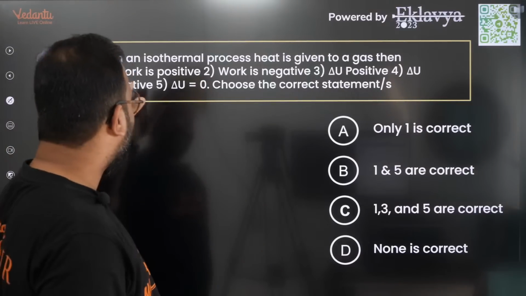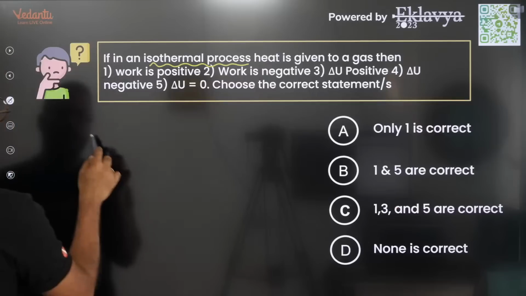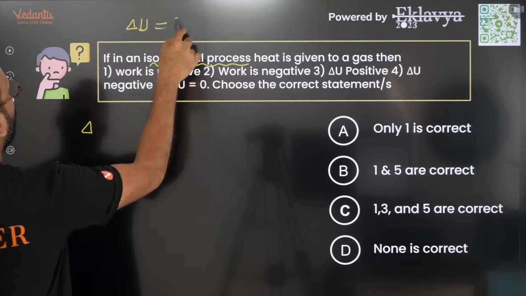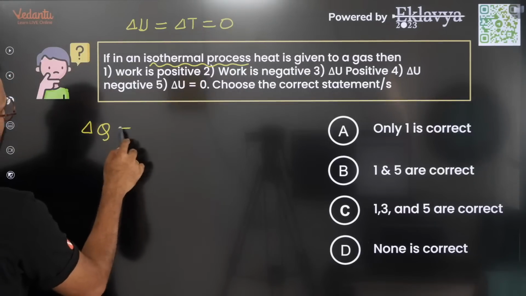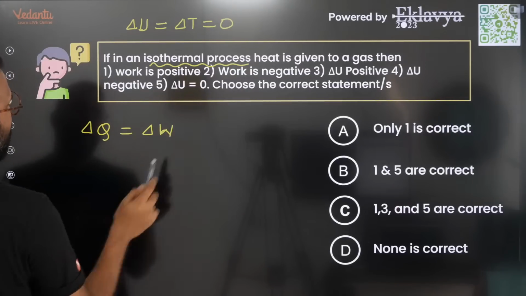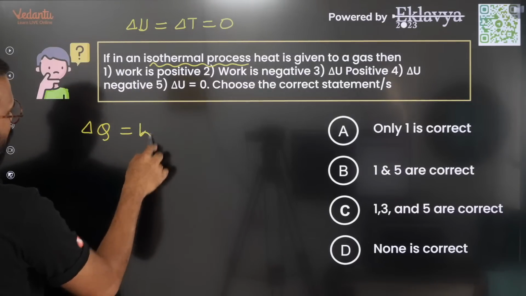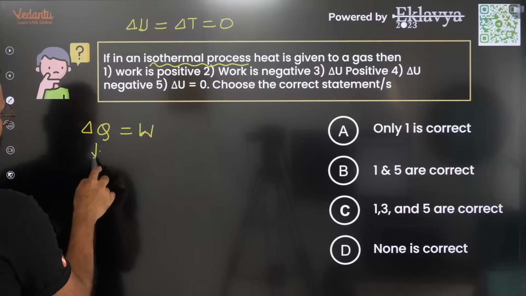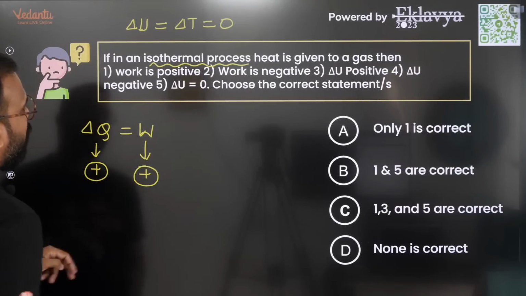Thank you. So this question says that there is an isothermal process. For an isothermal process, we already know that delta U equal to delta T equal to 0 and delta Q is equal to delta W, or if you say only W, then say W. The question says that now the heat has been given. So this value is positive. So definitely this value will also be positive.